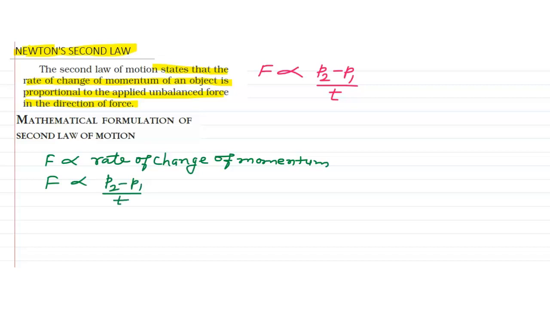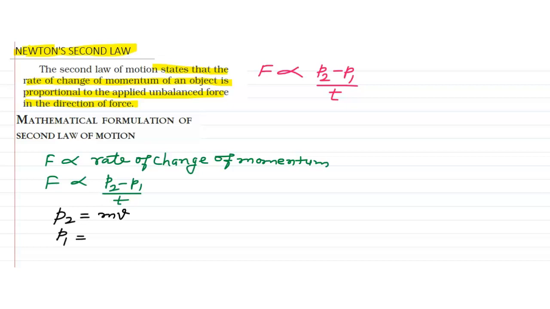Now what is P2 and P1? P2 is the final momentum. Okay, so what is the value of final momentum? P2, that is mass into final velocity, and P1 is the initial momentum.